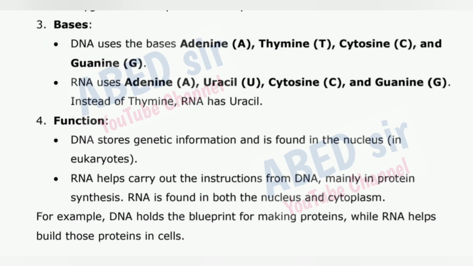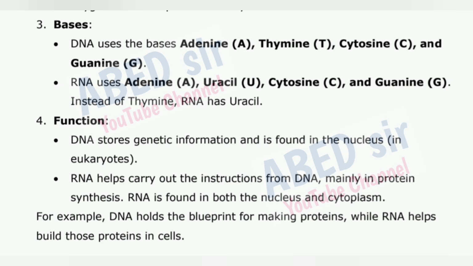3. Bases. DNA uses the bases adenine, A, thymine, T, cytosine, C, and guanine, G. RNA uses adenine, A, uracil, U, cytosine, C, and guanine, G. Instead of thymine, RNA has uracil. 4. Function.